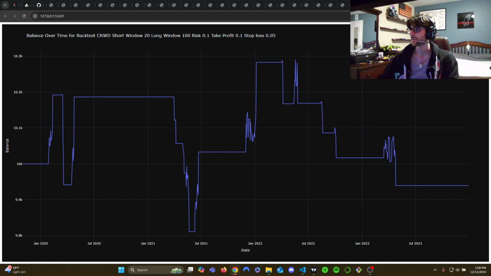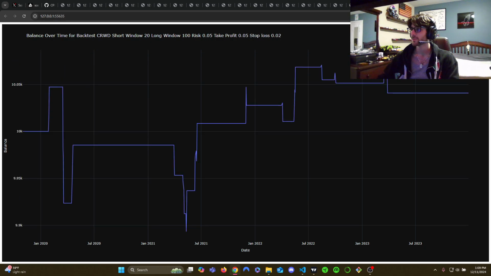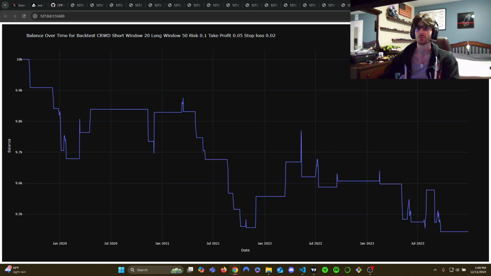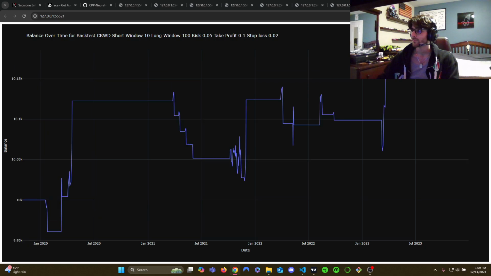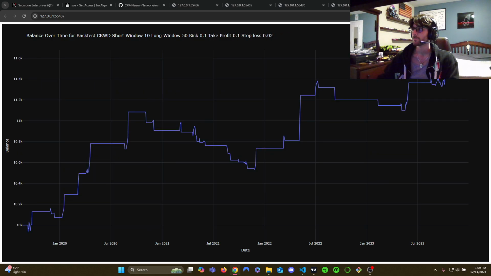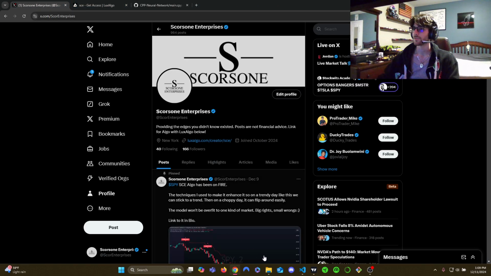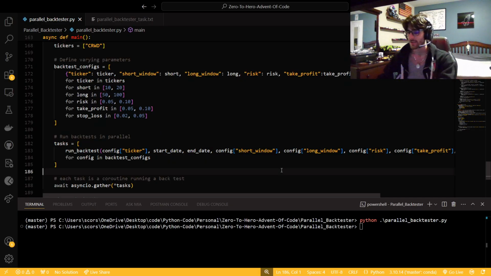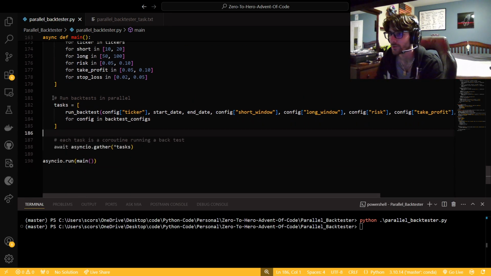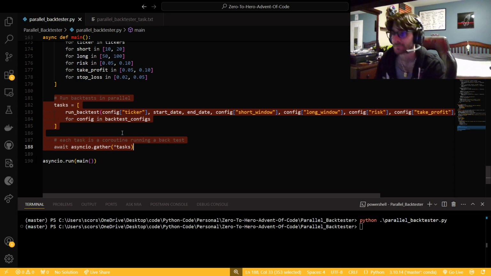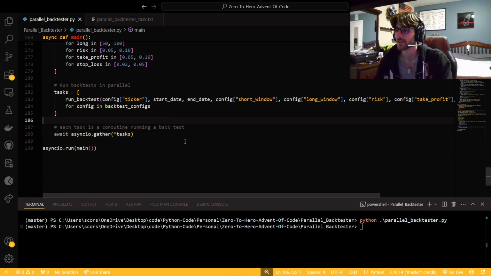I'm going to close out all these windows, but it'll get a bit more complicated in the next video. Not much more complicated, but a little bit more dynamic, a little bit more reusable, because I'm going to make it a class. So that way you could just say backtester dot run backtest and give it the configs, and you don't have to do this pretty much. It'll do it for you. But you would still just have to set the configs, and have it as an object.